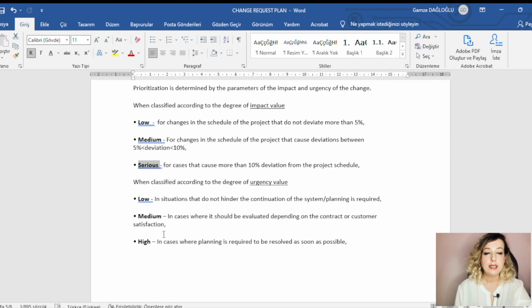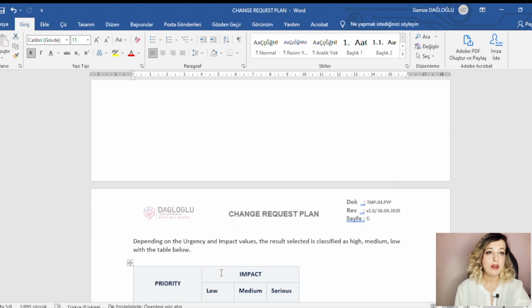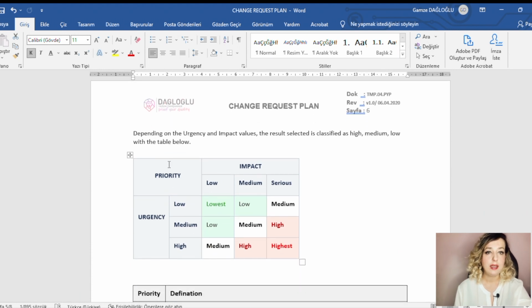Low, medium, high, serious. These are for the impact value, and these are for the urgency value. Then you should determine the priority according to the average of impact and urgency. The priority value is specified.